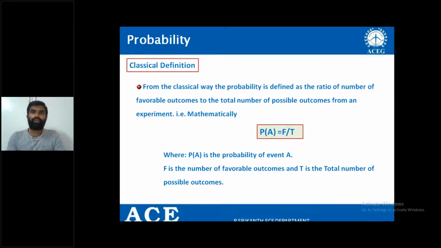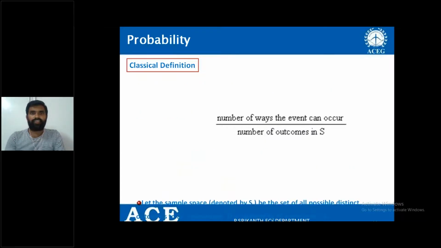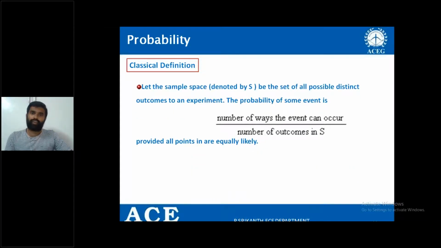Mathematically, you can write it as P of A, where P of A stands for the probability of event A, and A is the event taken as the favorable outcome, and P of A equals F by T, favorable by total. That is the classical definition. Another way you can take: if I take the sample space as S, what is the sample space?